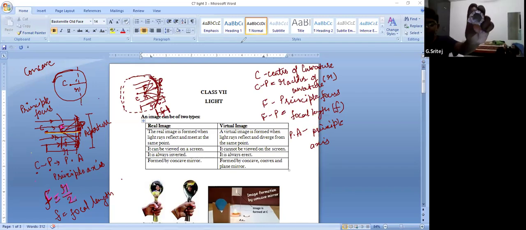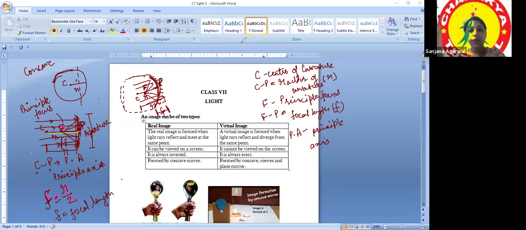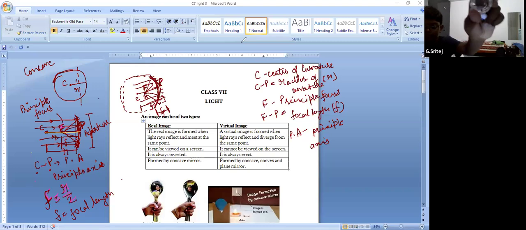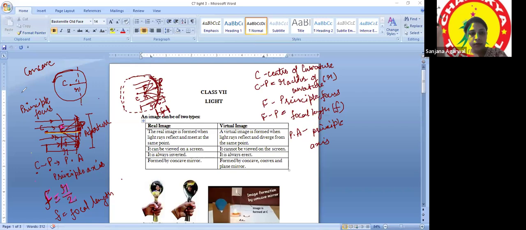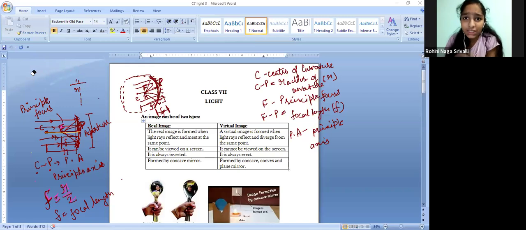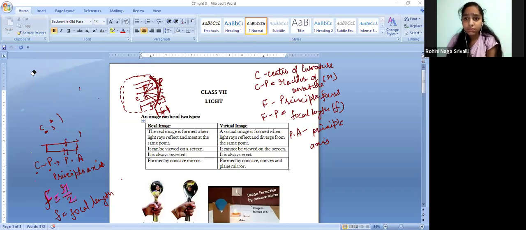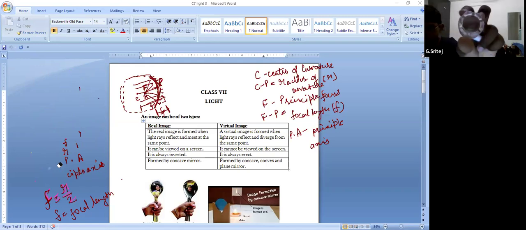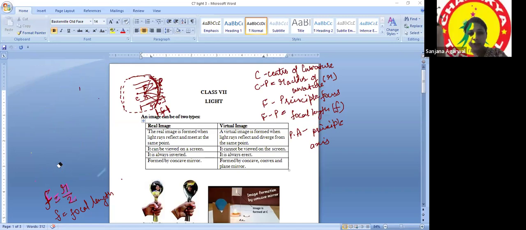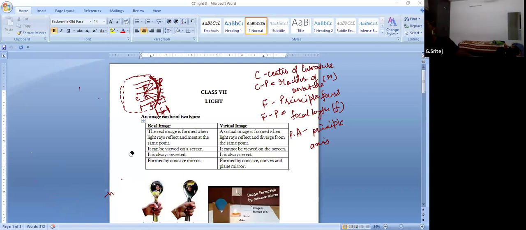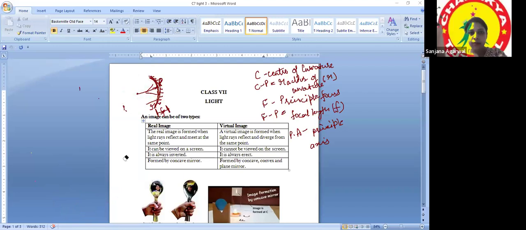Ma'am, is this a concave mirror? I'm showing it in the camera. You note it down fast. I'm also eager to explain something to you, the applications. Ma'am, is this a concave mirror? I'm clearing it out. Yes, this is a concave mirror. Okay, ma'am. Be attentive, everyone, please.